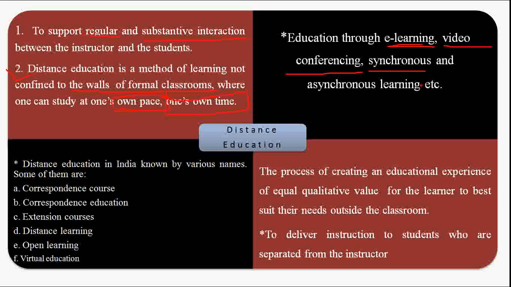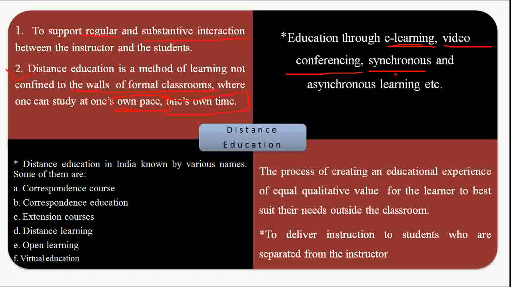Synchronous learning means where we are active and also the teacher is active. Here both the teacher and students are active to do the class. Here we can chat with the teacher directly with the help of some electronic media, for example WhatsApp video calls, Duo video calls, Google Meet video calls, Zoom video calls or any kind of chatting where the teacher will reply to you or you reply to the teacher at the same time, an active process.